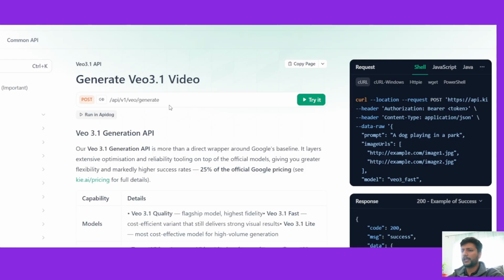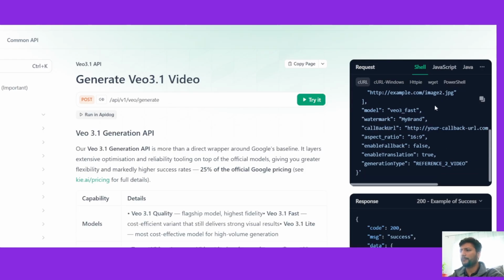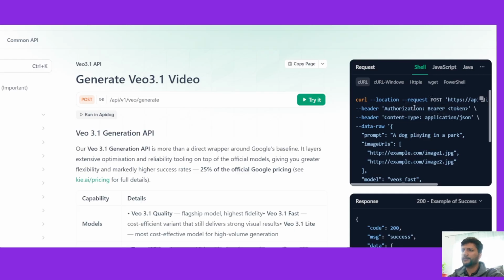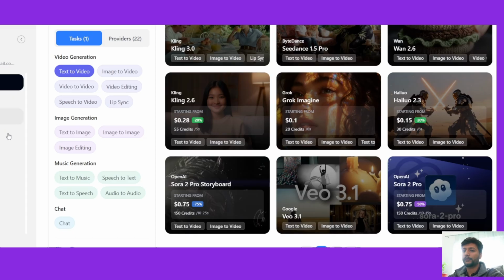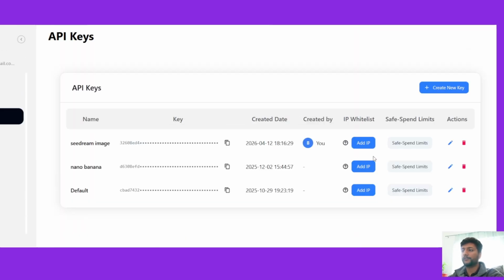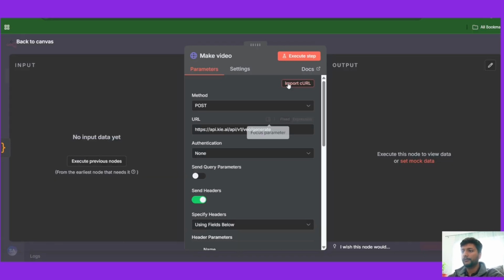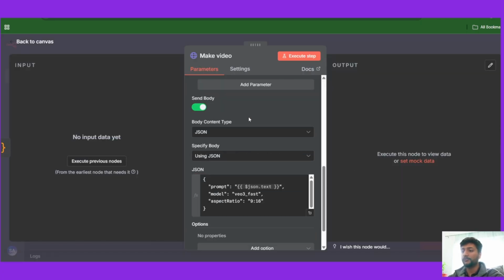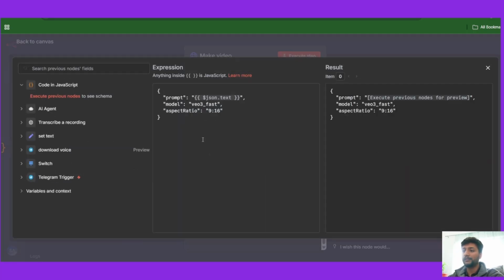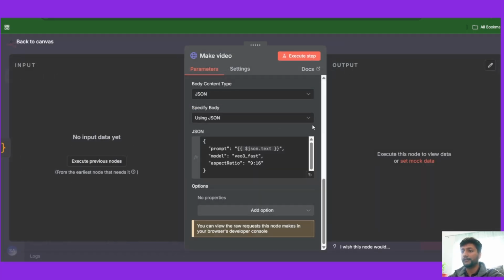So you could go to the API page, API documentation, and copy this curl right here. Copy this curl, and you also need an API key. Go to dashboard, API key. If you don't have an API key, you could create one. I already have my API key. Just copy the API key, and then paste the curl over here. It will give you a space to input an API key over there, and then this is a simple JSON body we're gonna send.